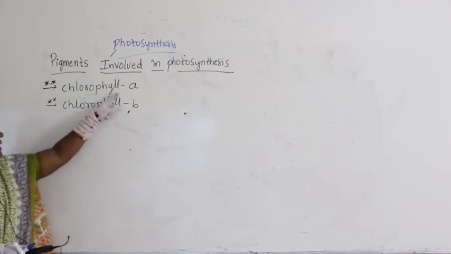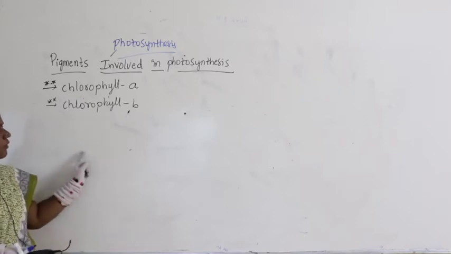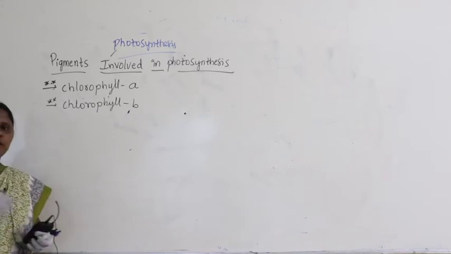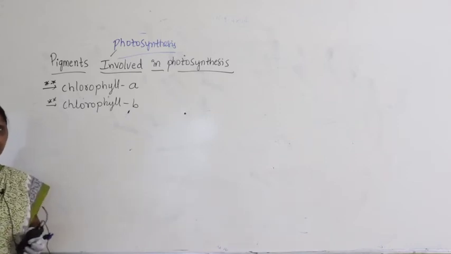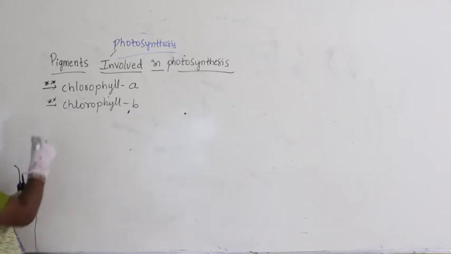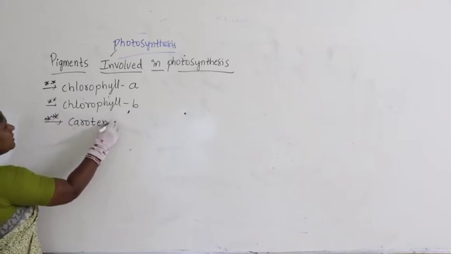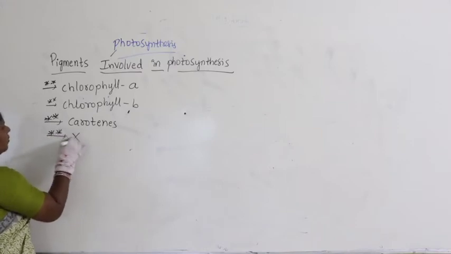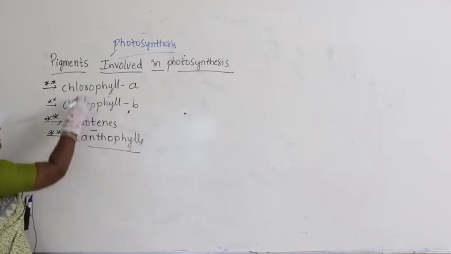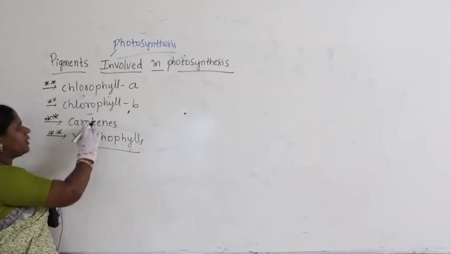Altogether under chlorophyll we have 5 pigments: A, B, C, D, E. C, D, E I will discuss in a later part of the class. But the main pigments are chlorophylls, carotenes and xanthophylls.